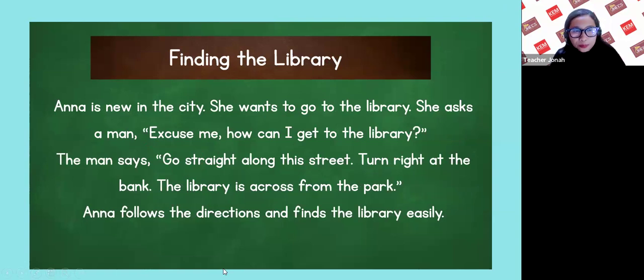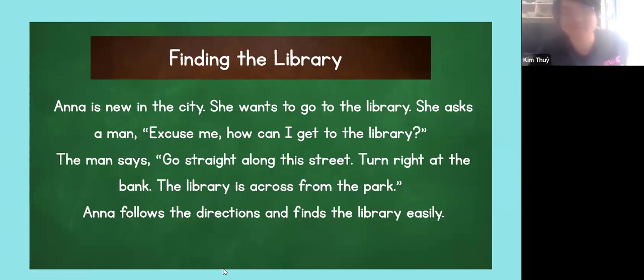Finding the library. Anna is new in the city. She wants to go to the library. She asks the man, "Excuse me, how can I get to the library?" The man says, "Go straight along this street. Turn right at the bank. The library is across from the park." Anna follows the directions and finds the library easily.